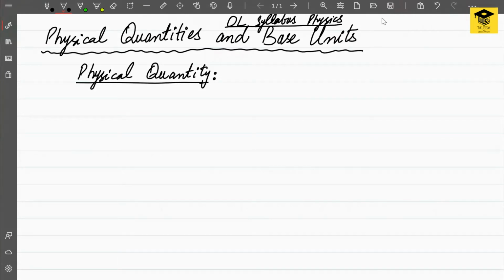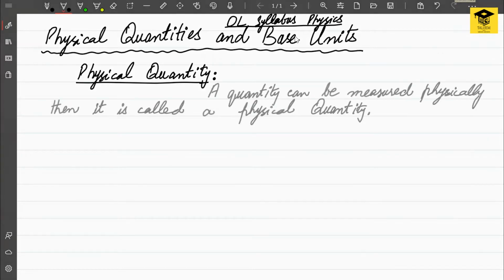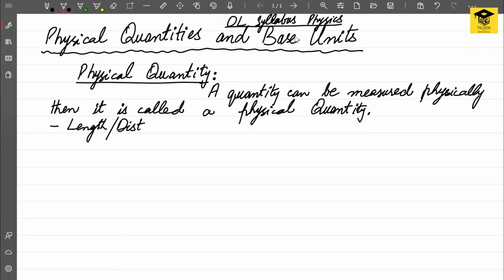A physical quantity is a quantity which has a physical existence and can be measured physically. For example, length or distance is a physical quantity.